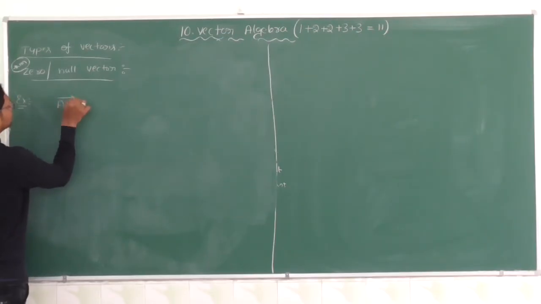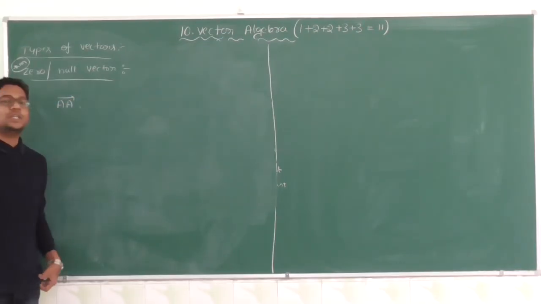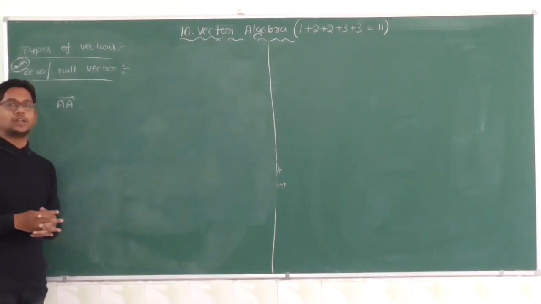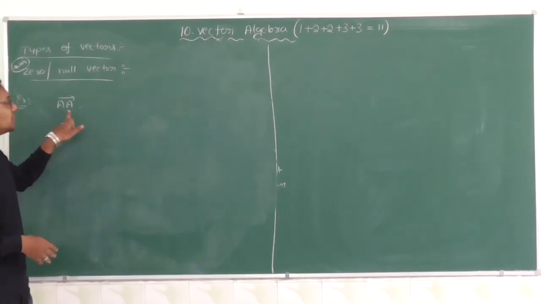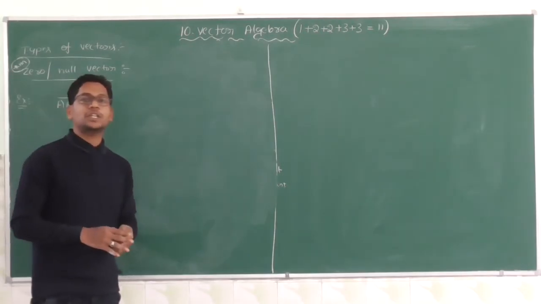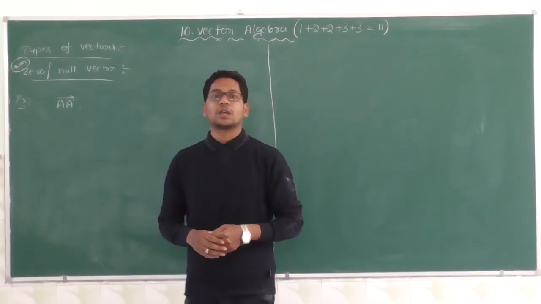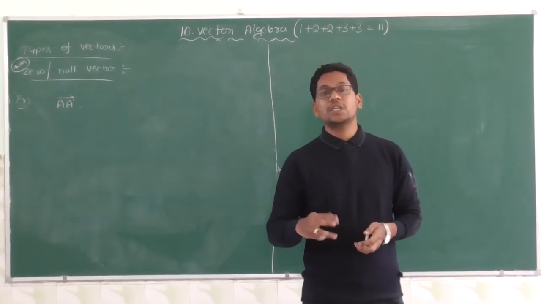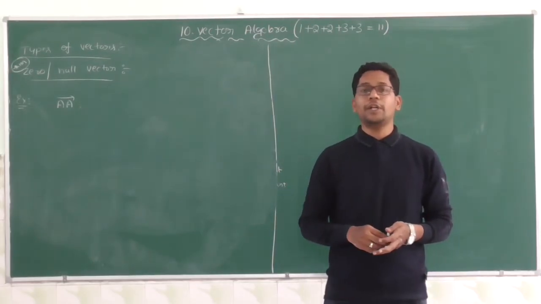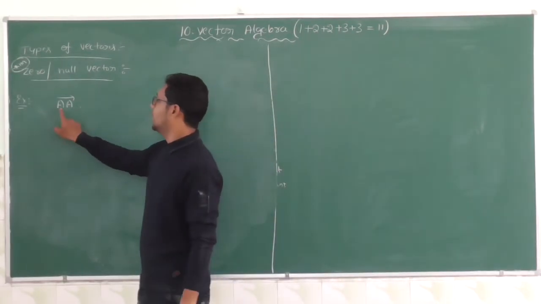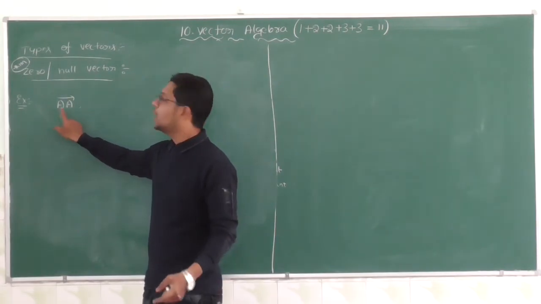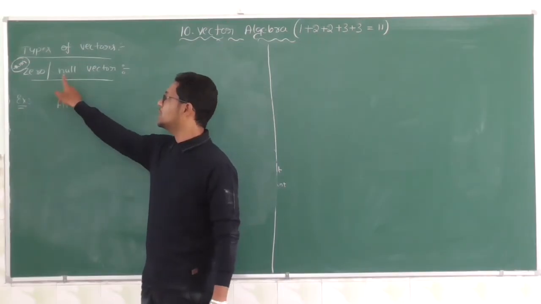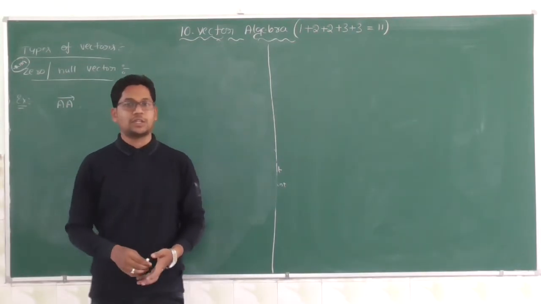Suppose we have vector A. Is this a zero vector or a null vector? Yes, it is, because according to the definition, the initial point and the terminal point coincide. The initial point is A and the terminal point is A. Therefore, vector A is a zero vector or a null vector.